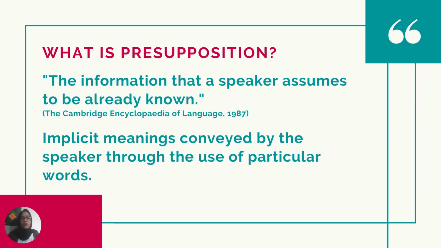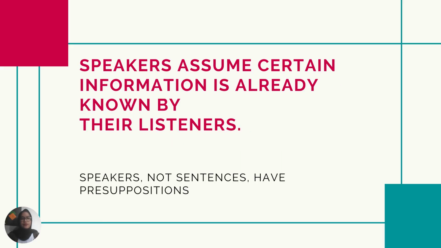So what is presupposition? According to the Cambridge Encyclopedia of Language, presupposition is the information that the speaker assumes to be already known, or implicit meanings conveyed by the speaker through the use of particular words. Speakers assume certain information is already known by their listeners. Speakers, not sentences, have presuppositions.